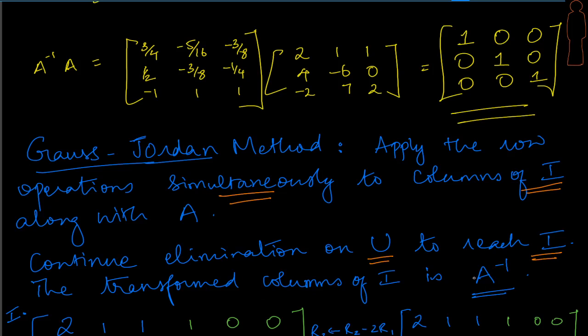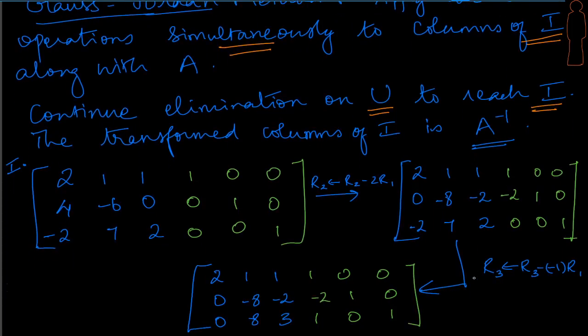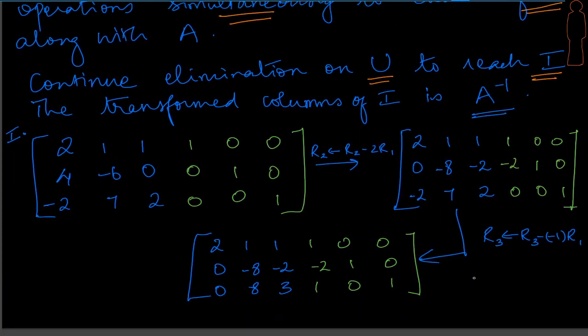So let's see if that is really true, and also try and work it out using an example. So let's pick up the same matrix A, the coefficient matrix, no change from there, and I've tried to represent the identity matrix in another color. Now we are trying to put them together, right? So on one side I have got A here, on the other side I have got I here, right? Let's do the row operations.